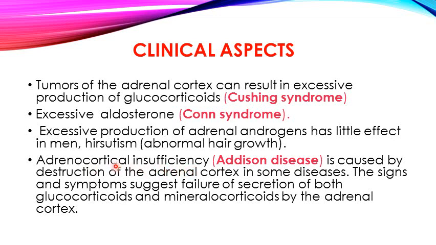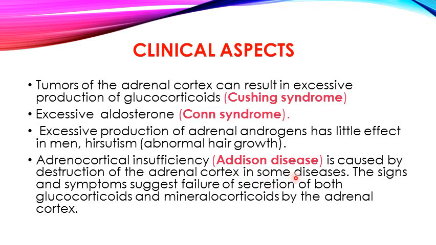Then there is adrenocortical insufficiency, when there is a hypofunctioning gland. This leads to a condition, Addison's disease, which is because of destruction of the adrenal cortex, either because of disease or due to autoimmune effects.